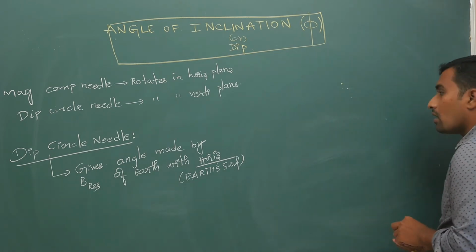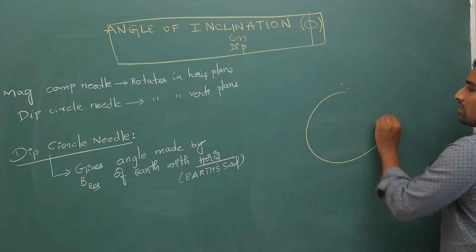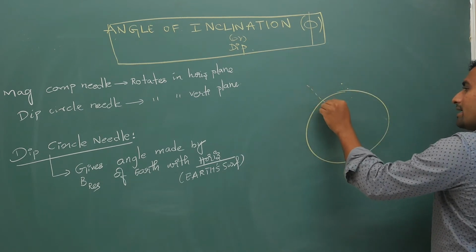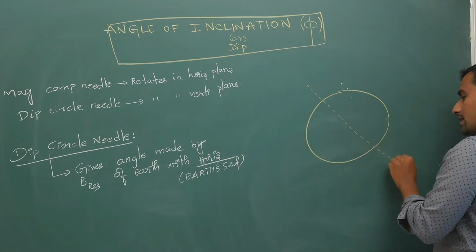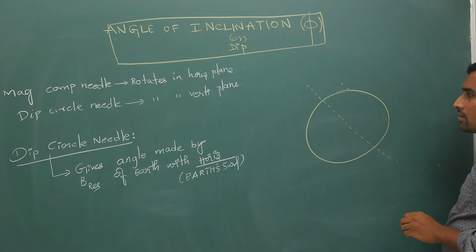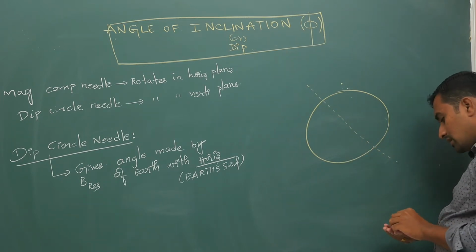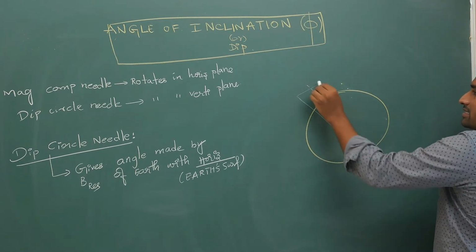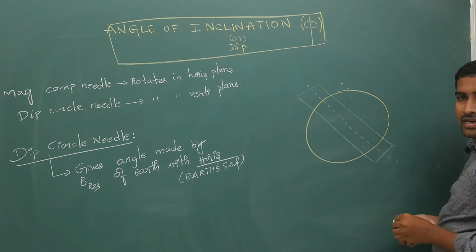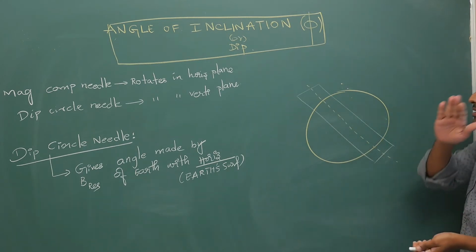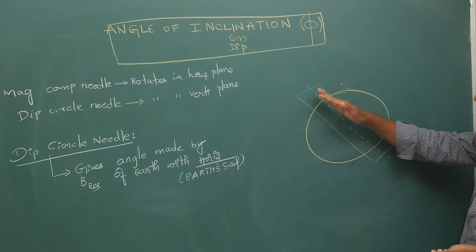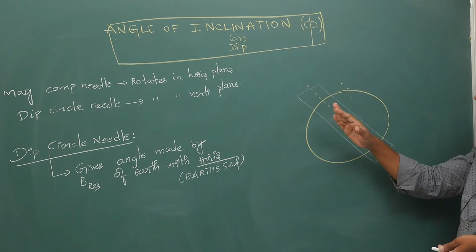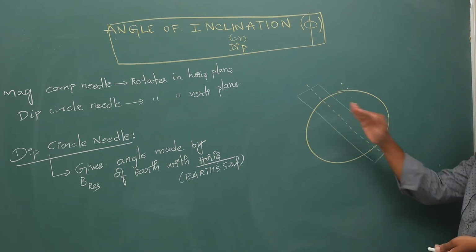Now if you take your earth, your magnetic axis is like this. In some books they will try to introduce the magnetic meridian here itself. Your magnetic meridian is a plane which passes through the magnetic axis. I will talk about the magnetic meridian later, but for now, basic information first.